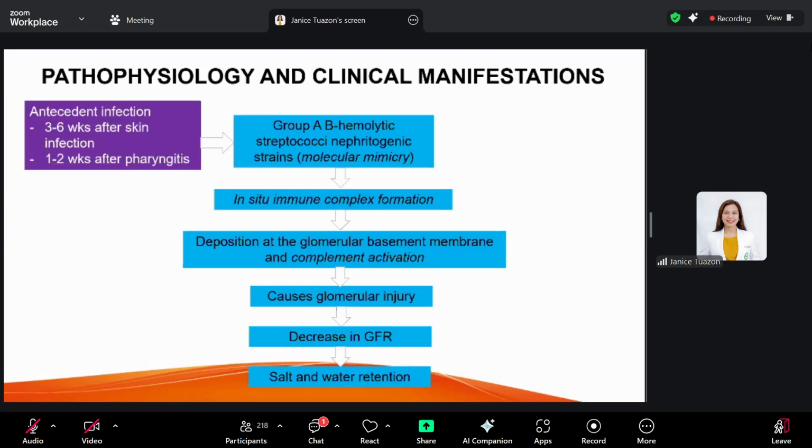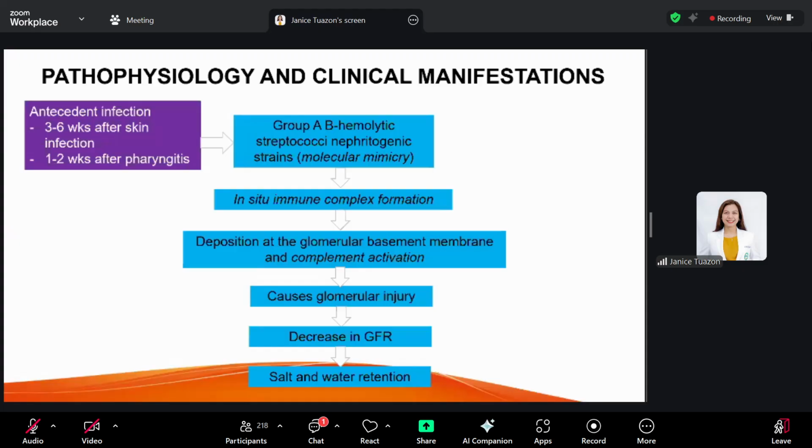So molecular mimicry, the in situ complex formation, and the complement activation triggered by the deposition of immune complexes are the immunologic mechanism for your PSGN.